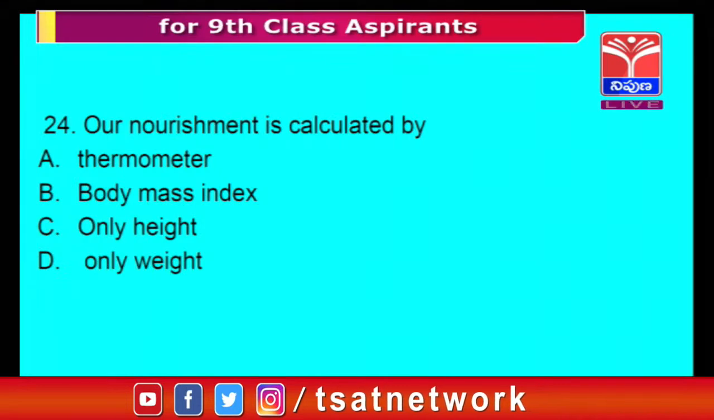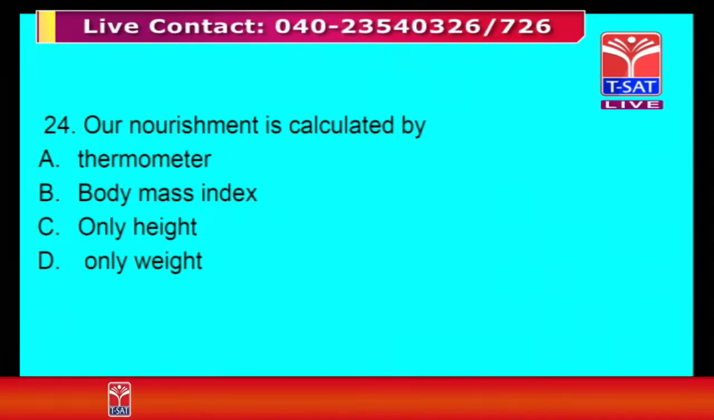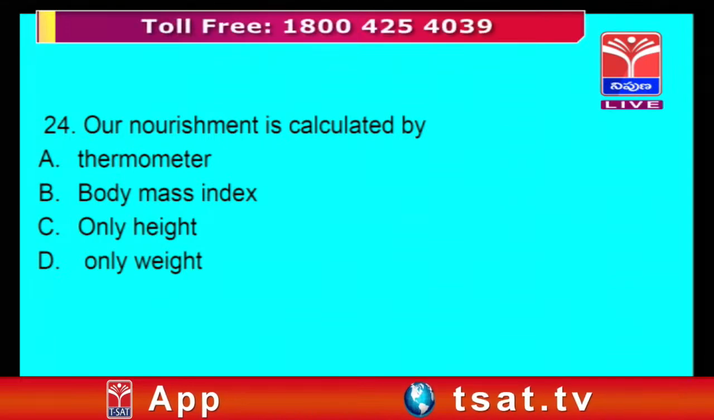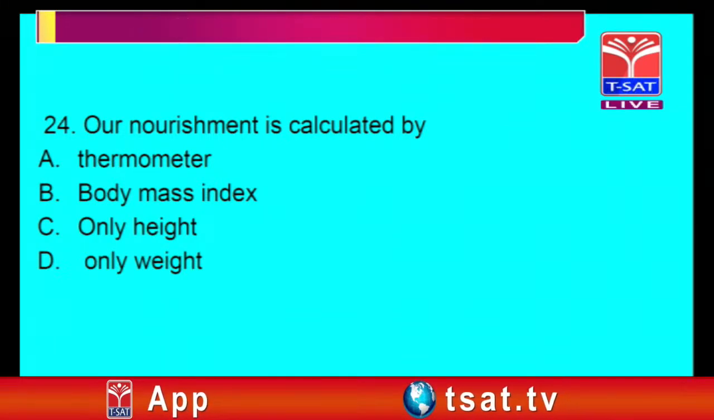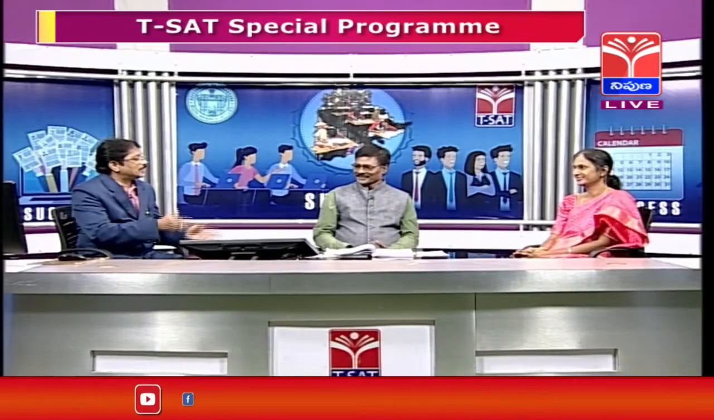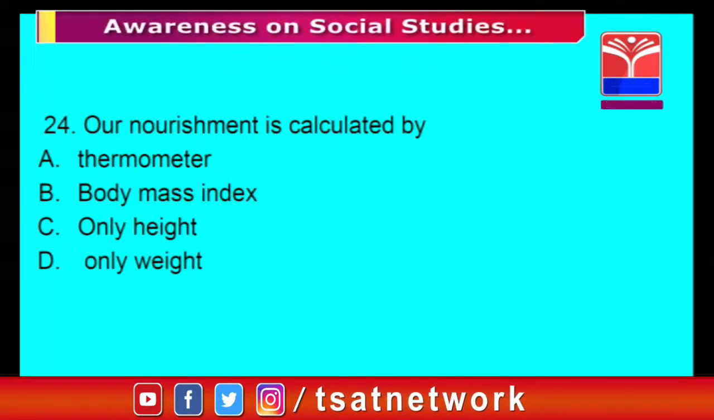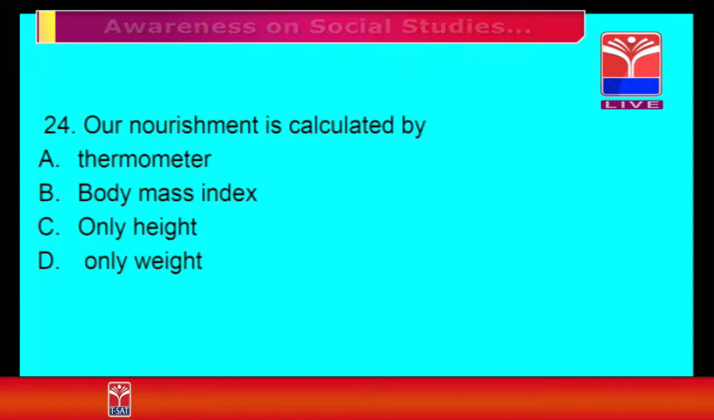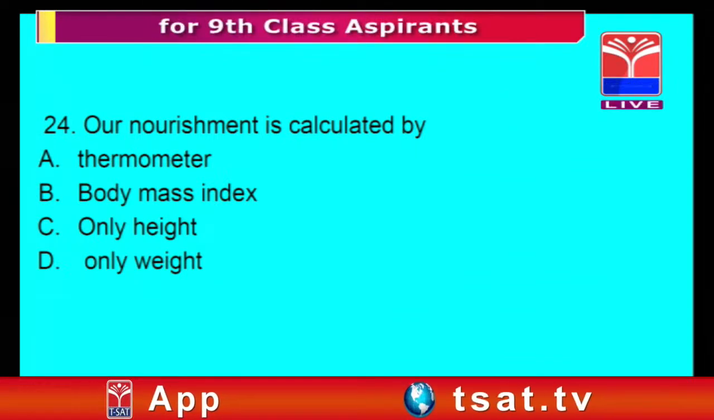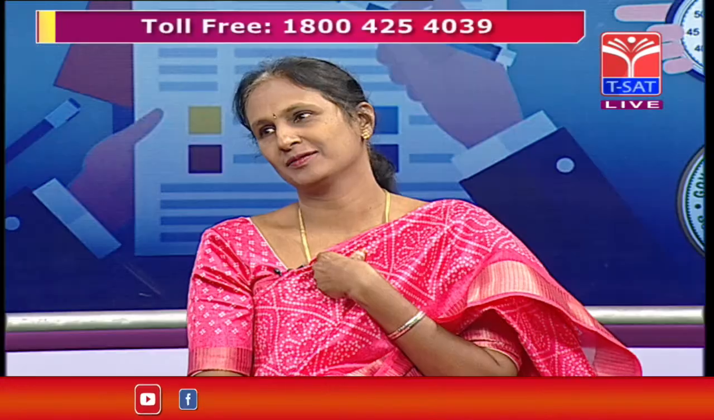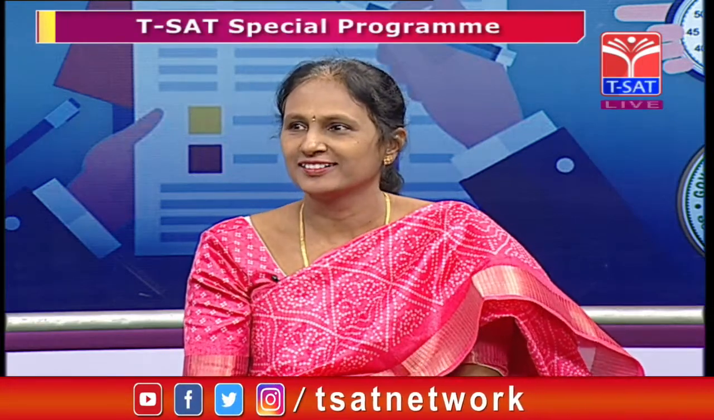Our nourishment is calculated by, actually, it is concerned with science. Of course, you are already in social science. So thermometer, body mass index, only height, only weight. What is taken into account while calculating our nourishment? They should understand what nourishment is and how to calculate it. Is it calculated by some instrument? That is why one instrument is given. What is this body mass index? Is it only height?